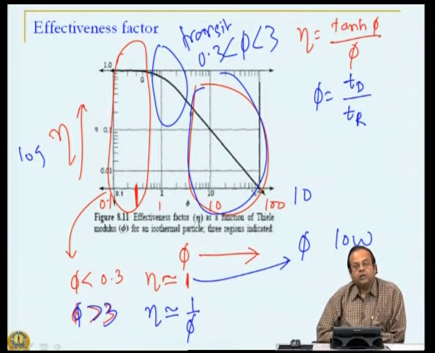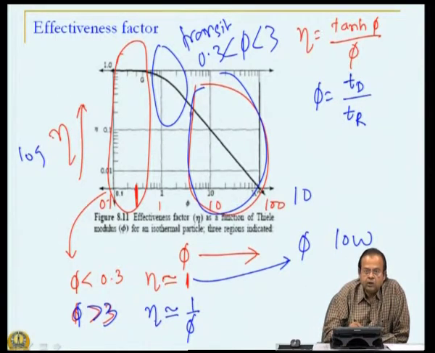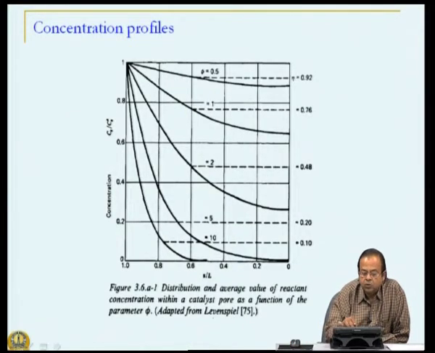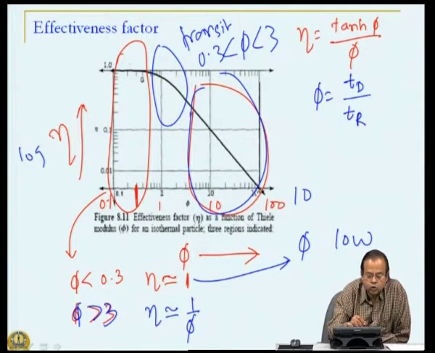That means reaction is actually slower compared to diffusion, and then we saw in the earlier figure that concentration is more or less flat, close to unity, so it is not surprising that the effectiveness factor is close to unity.